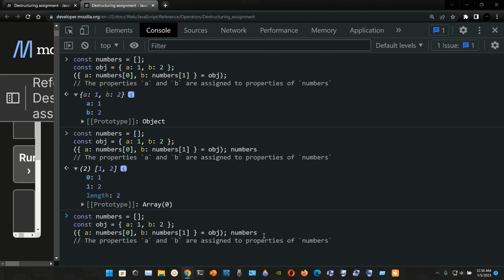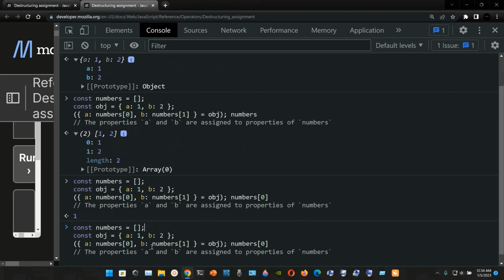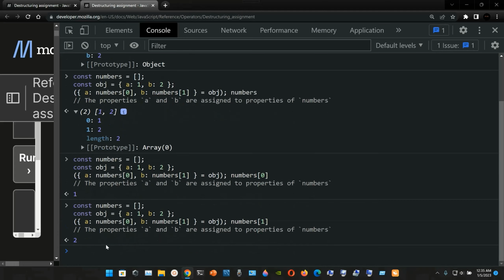As we saw in this example, if we try, for example, numbers, but we put brackets this time, and I put 0, this is the 0th element, and this is the 1 element. So if I press enter, what I'm gonna get is the value 1. There you have it. If I press numbers open brackets 1, I'm gonna get the second value here, the second element. So I'm gonna get the number 2, and there you have it.